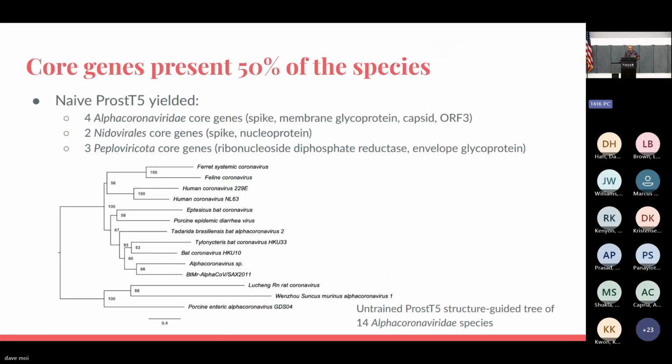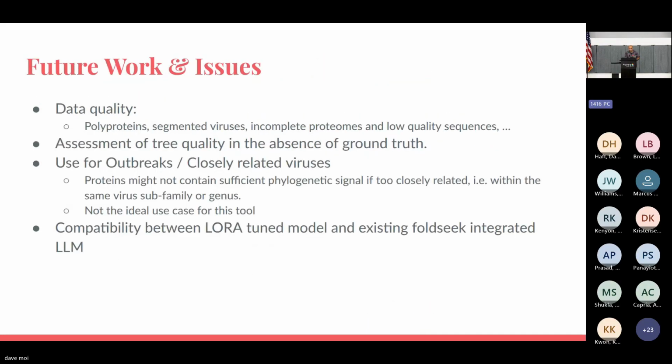So here we've tried to get some core genes across these viral proteomes using the naive model that hasn't been fine-tuned. So we're already seeing a pretty decent quantity of core genes across different viral clades that are very wide. So you wouldn't expect to find these necessarily consistently with just amino acids. And we've already started creating trees with the naive model, so that also works.